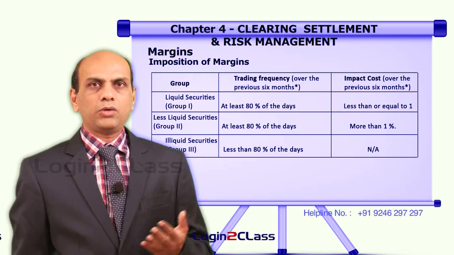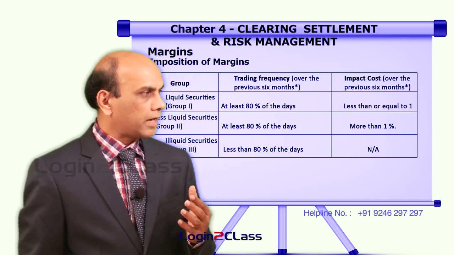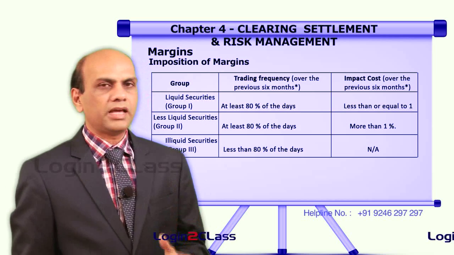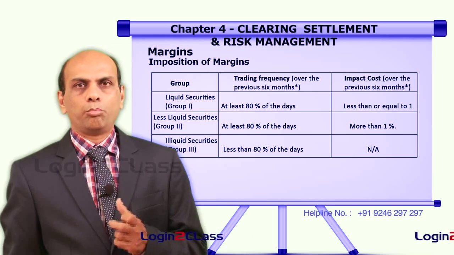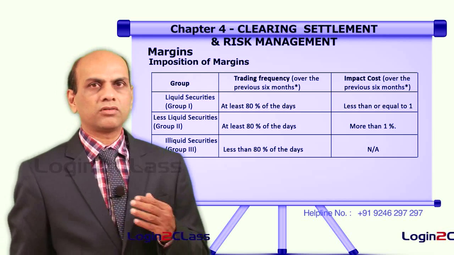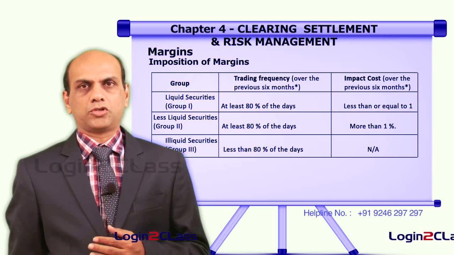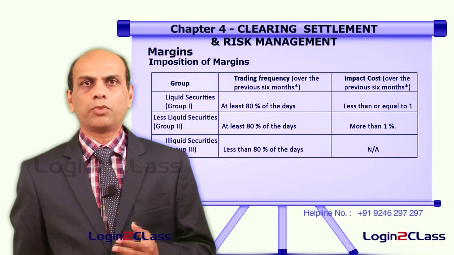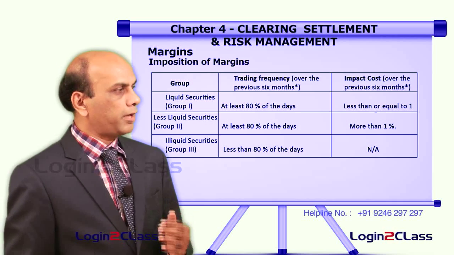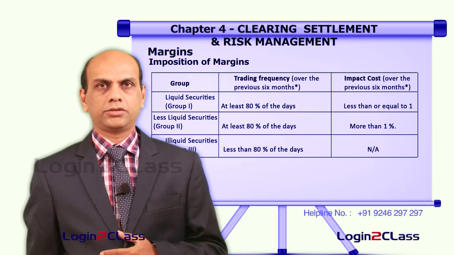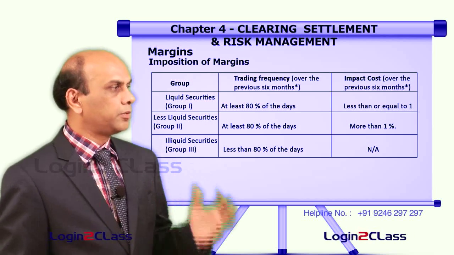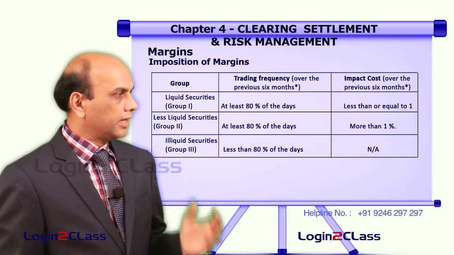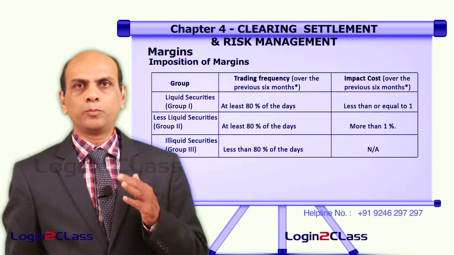For group 1, the impact cost in the last 6 months activity is less than or equal to 1%. So, impact cost is also one of the important concepts for arriving at the securities group category. If the impact cost is more than 1% and it has traded 80% of the time in the last 6 months, it will be put in the less liquid group, that is group 2.